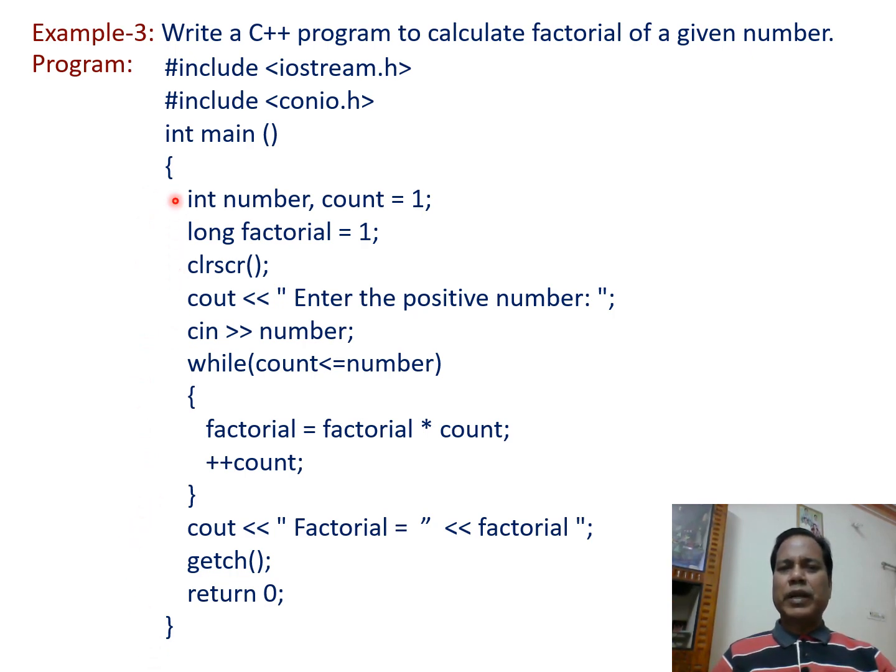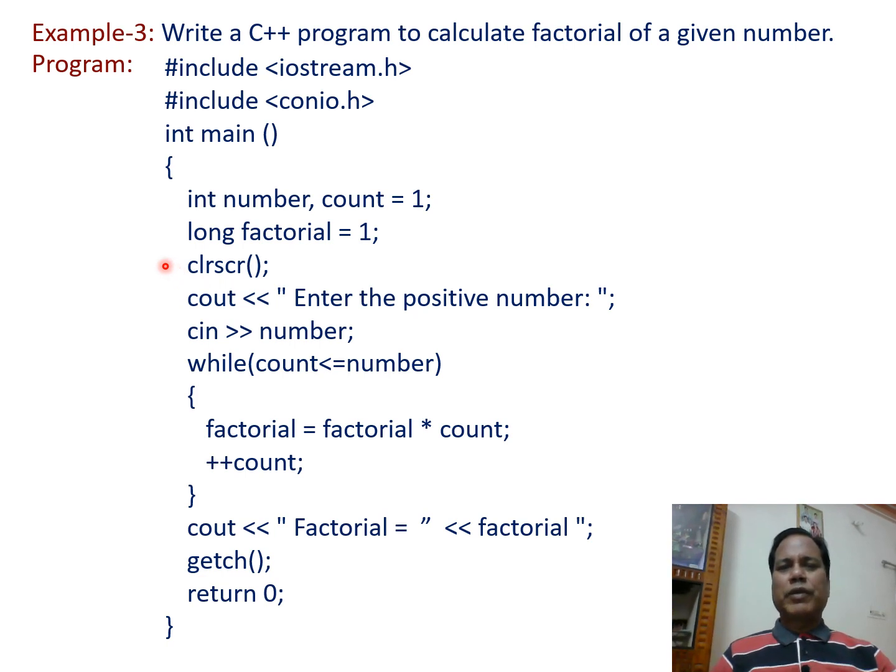First statement, int number, count = 1; defines two integer variables number and count. Simultaneously count is assigned a value of 1. Then long factorial = 1; the second statement defines a long factorial variable. Then statement clrscr(); semicolon